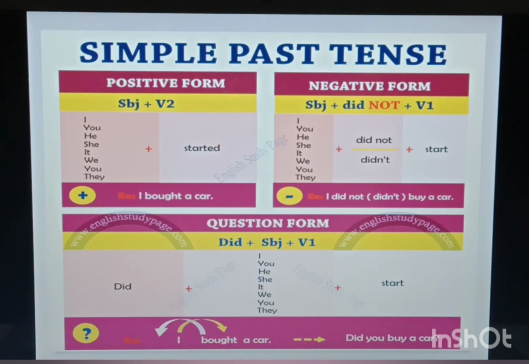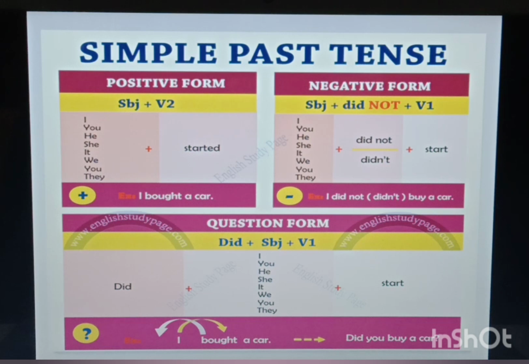Start is the verb's first form. Started is the second form of the verb. So we are using the second form of the verb in simple past tense. Like I bought a car. Bring is the verb's first form. Bought is the second form. Okay. So in simple past tense we use the second form of the verb.